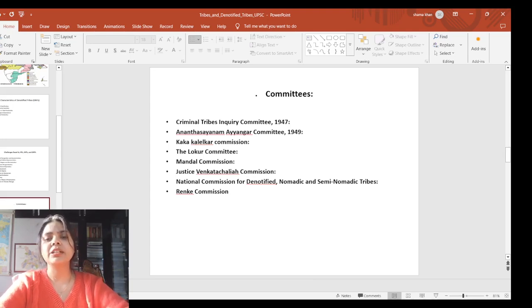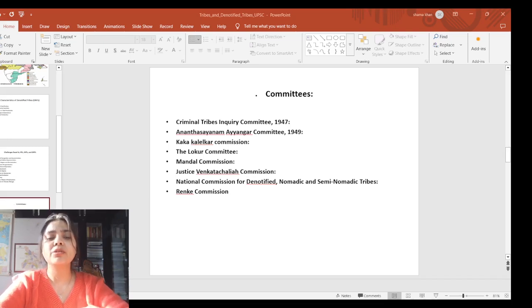I have not included the committees which were established before independence. I have included only those which were established after independence. So the first committee we can see is the Criminal Tribes Inquiry Committee, 1947. In 1940 this committee in UP recommended settling nomadic communities, predicting continued crime. So they had notified even 53 denotified tribes also. Next we can see the Ananthasayanam Ayyangar Committee, 1949.